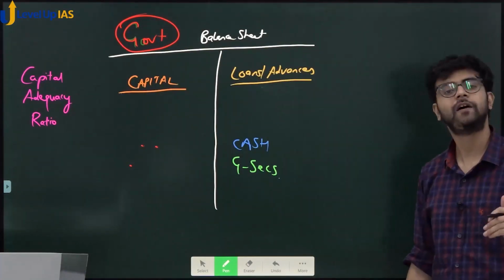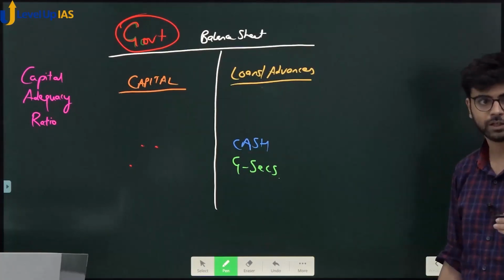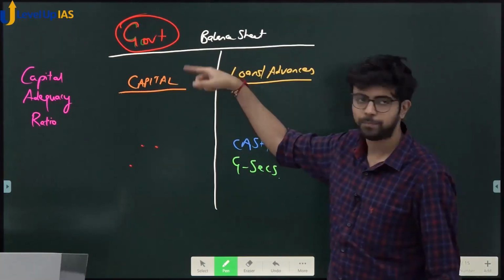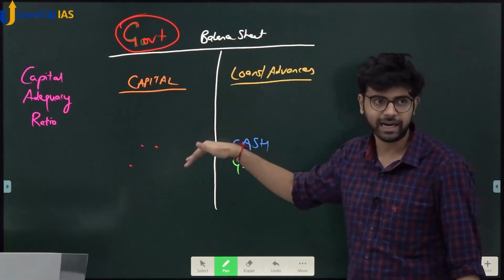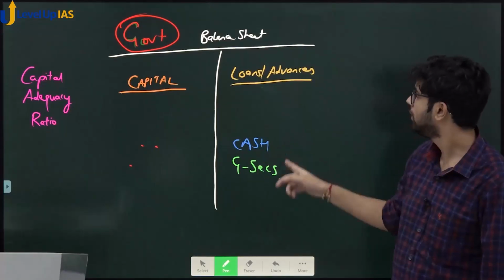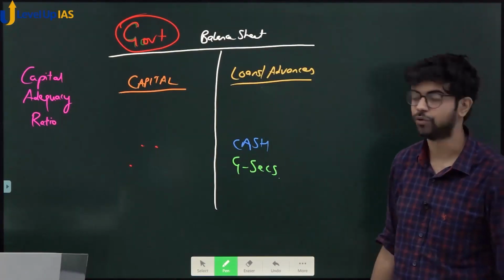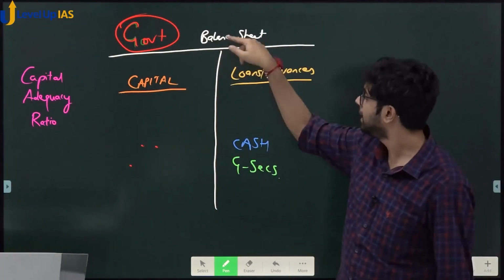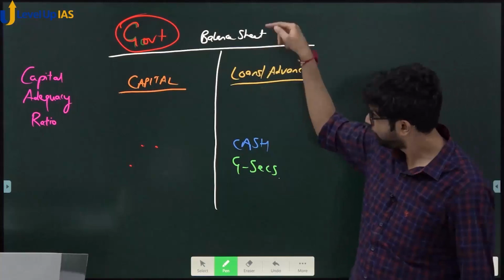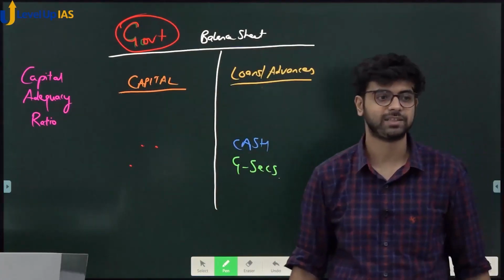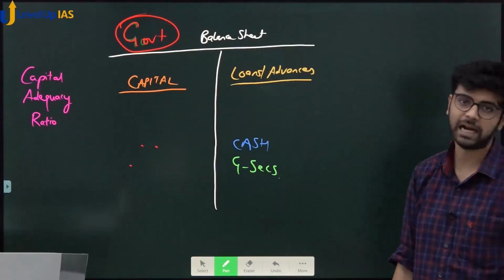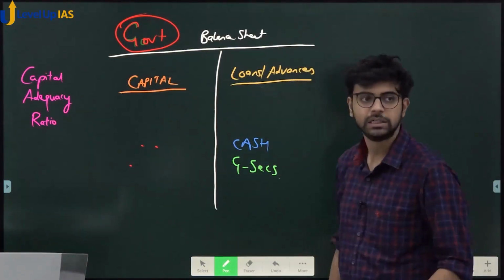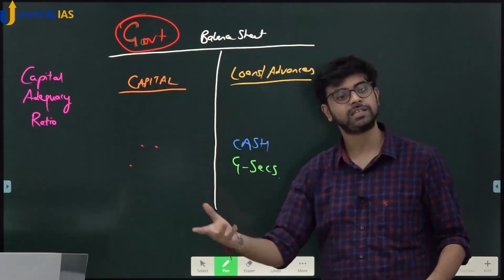the solution to this, government came up with a solution. By the way, when government will pour in capital, government will give cash. Yes or no? So now fiscal deficit is increasing. So how to increase the capital in the balance sheet without increasing fiscal deficit? That is the question economists had. They came up with something. I'll tell you how it works. You can increase the capital without increasing fiscal deficit.